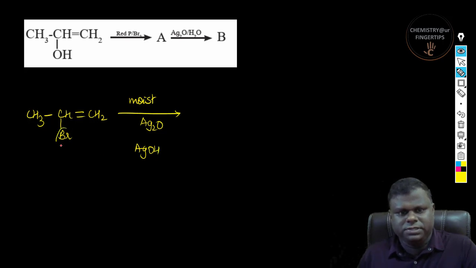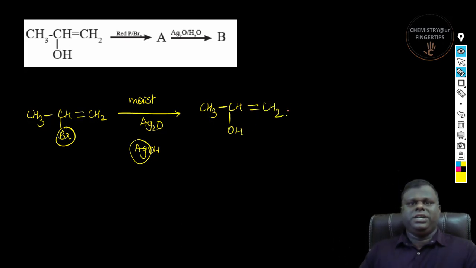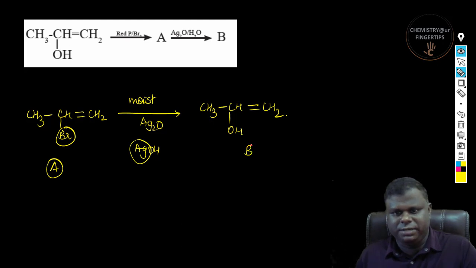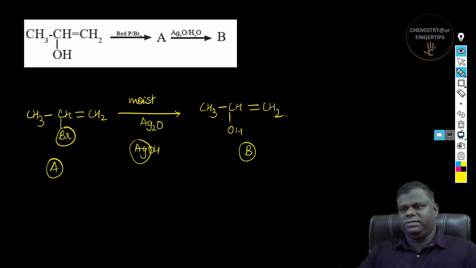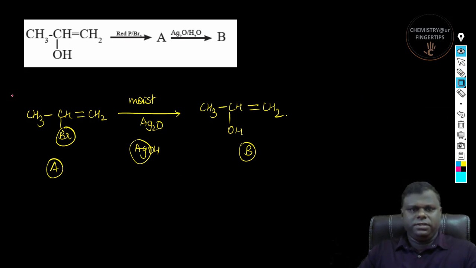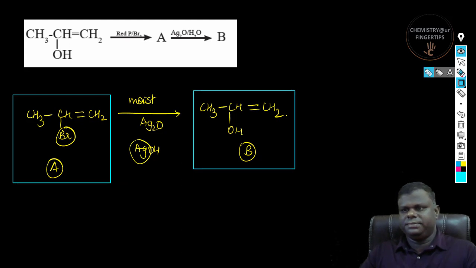right? So what happens? This Br and this Ag is going to go, and then you will be getting CH3, CH, and there is going to be an OH over here, and then there is going to be a double bond CH2. Very simple to do, right? Correct. So this is nothing but your A compound, and this is nothing but your B compound. Simple and easy. So let me just put this in the corresponding block. So this is A and this is B, right?